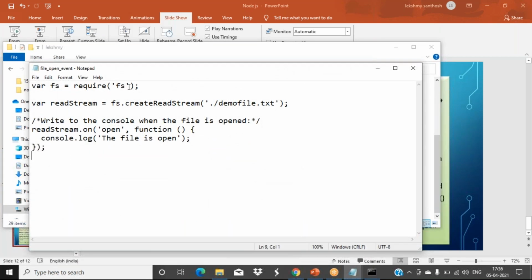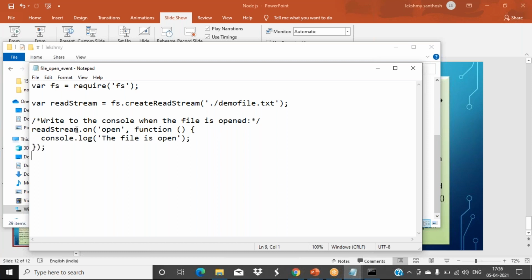So we included the file system, and a read stream object only. So fs.createReadStream. This file we are opening. That is the meaning of this one. We are not creating anything, but opening only. So createReadStream. Write to the console when the file is opened. What do we have to write?